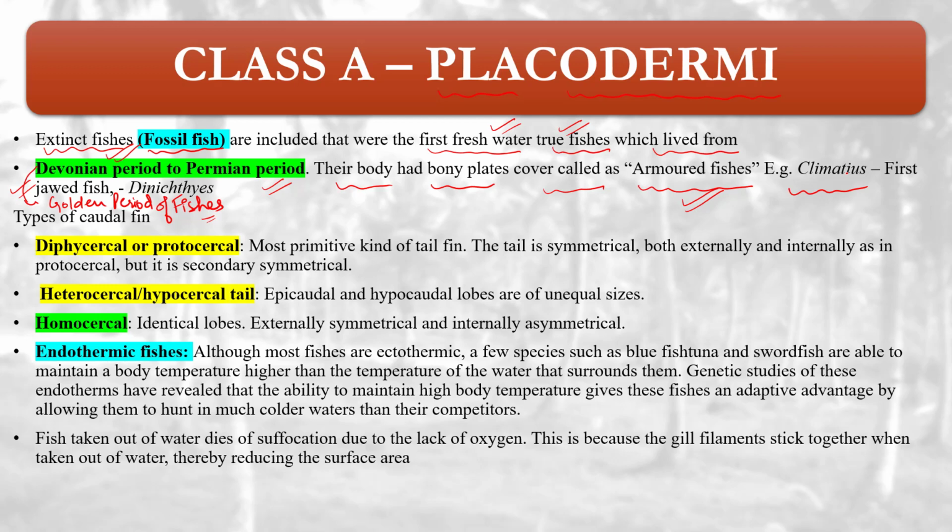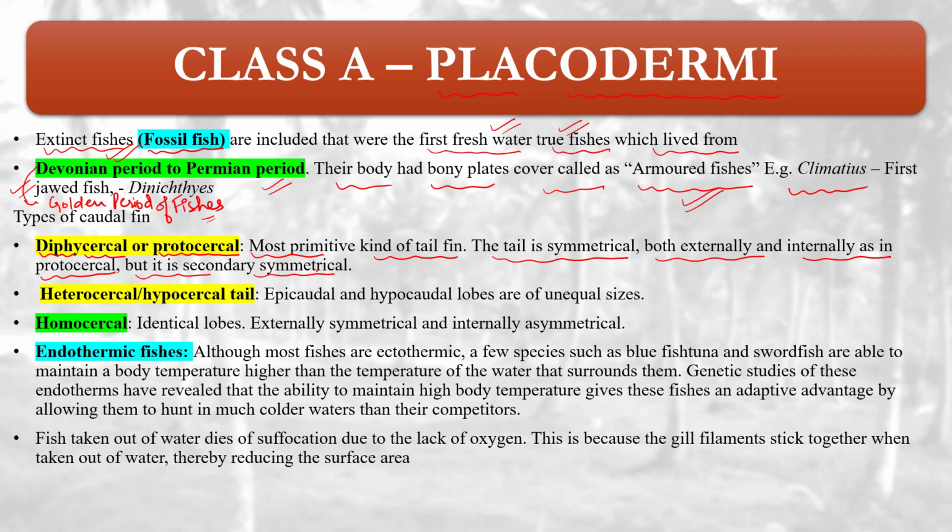Types of caudal fin. There are following types, and the terms will come again and again. The first is diphycercal, also known as protocercal. Diphycercal or protocercal means the most primitive kind of tail fin, the caudal fin. The tail is symmetrical both externally and internally, but it is secondary symmetrical, meaning it does not have the primary symmetry, it has secondary symmetry.